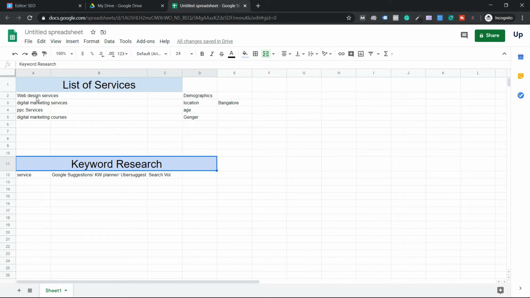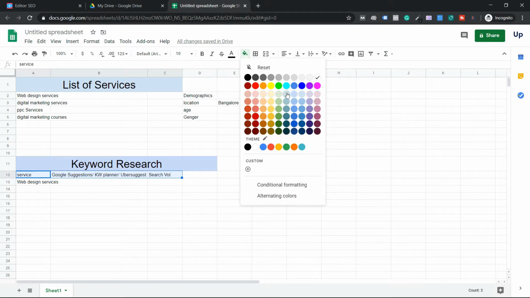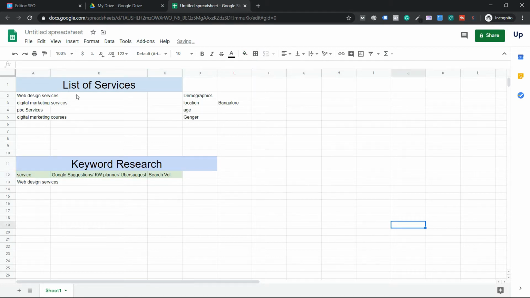My first service I want to say is web design services. So what I'm going to do is copy the service and paste it here. First let me do one thing. Let me select this tab and make it highlighted. Let me choose this one. Okay, it looks better. Now my service name is web design services.